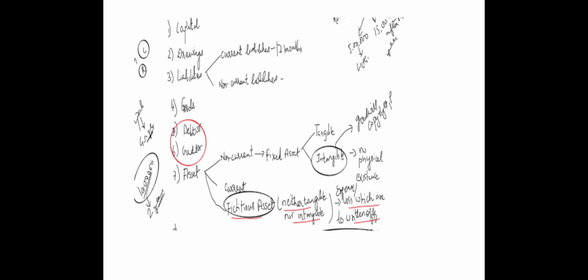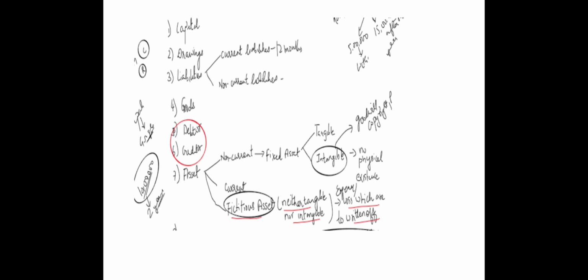Goods, basically goods means that in which we are dealing, or that is our basic day-to-day activity. For example, if I am a dealer of furniture, then furniture would be considered as my goods. Then we have debtor. To whom we are selling goods on credit, they are called debtors. Suppose Rahul sold goods to Mahesh of rupees 20,000, then Mahesh is called a debtor. Then creditor. Creditor means from whom we have purchased goods on credit.